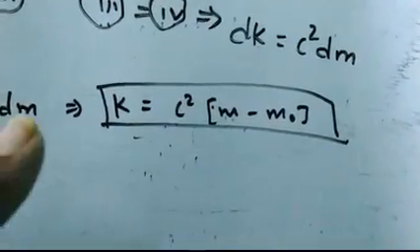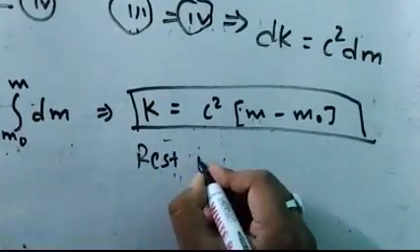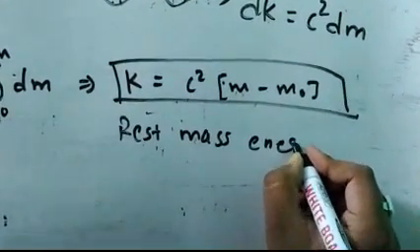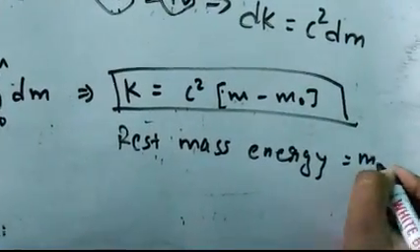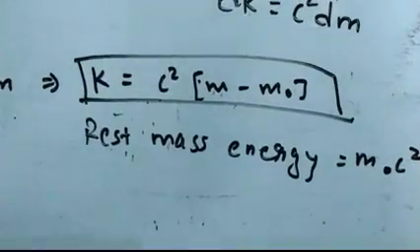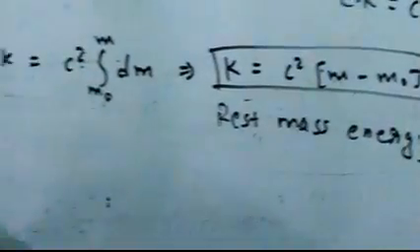So what would be that rest mass energy? That rest mass energy is equal to m0 c square. Okay, it would be the rest mass energy. Now let us come to the total energy of the object.